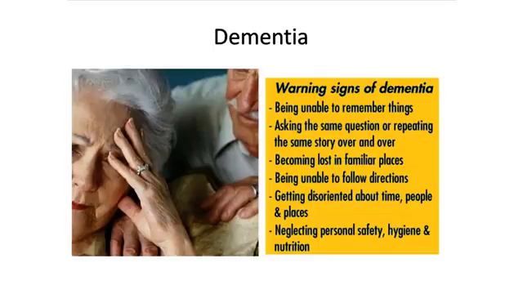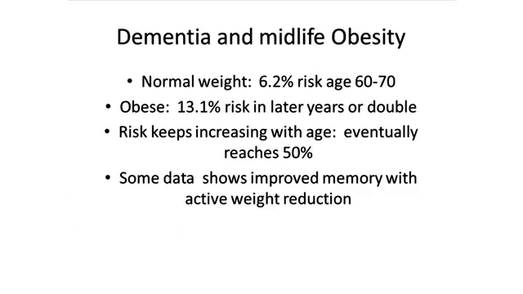Dementia. This was a surprising one for me, but dementia is related to midlife obesity, midlife being between ages 30 and 50. What seems to happen is that everyone is at some risk for dementia, and it's probably about a 6.2% risk between ages 60 and 70, but that risk doubles in the later years if one was obese in midlife. And that risk keeps increasing with age. Eventually, the risk among all people is about 50% once you're into your 90s. There is some data to suggest that there's improved memory with active weight reduction. So once one does have dementia, it's not completely irreversible.